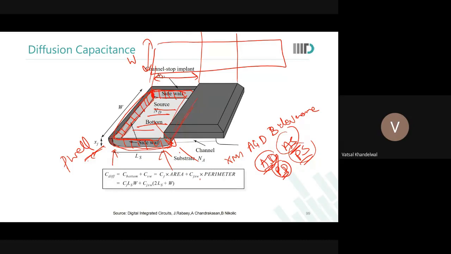I don't understand how CJSW is derived, can you explain it once again? You take multiple devices of different sizes, you measure their capacitance for the drain and source regions, and then you plot, and from the intercepts of the plot you extract what your CJSW is and what CJ is. So you will have 100 samples with different values of LS, W, and different dimensions for area and perimeter. And it is just then curve fitting and identifying what is CJSW and what is CJ.